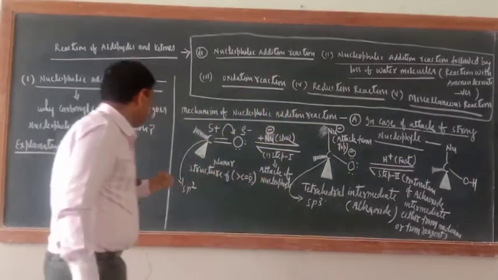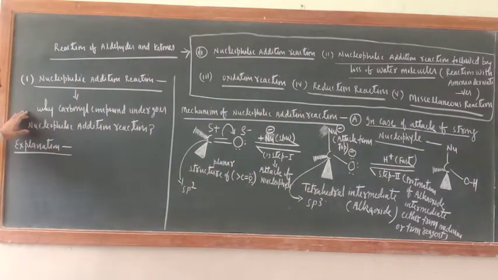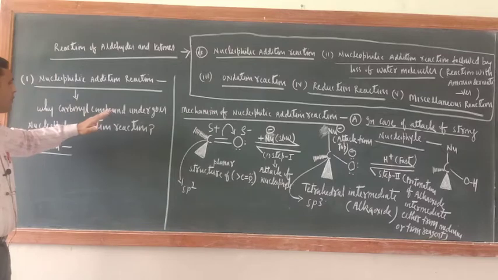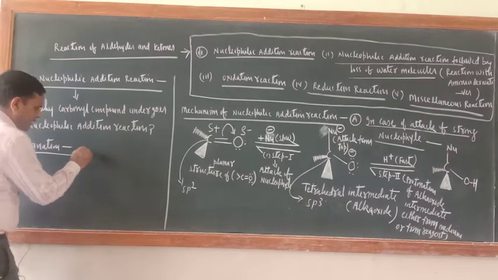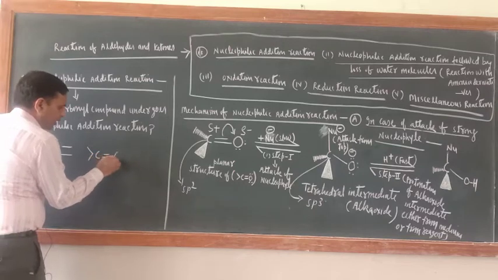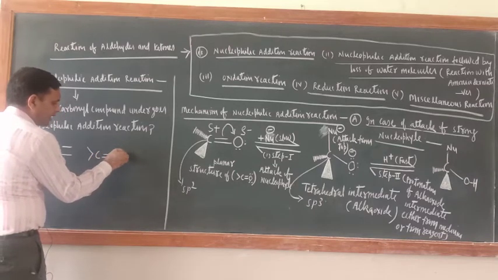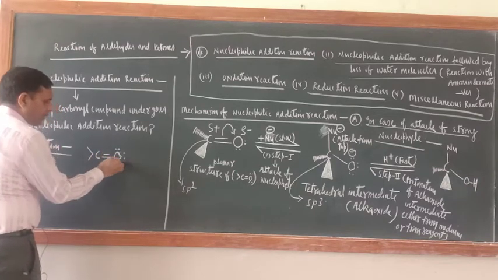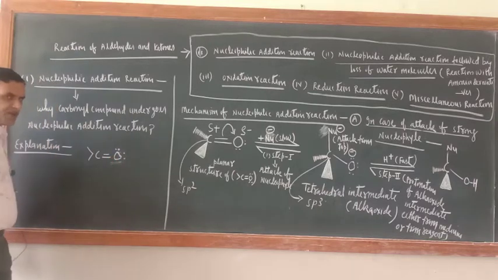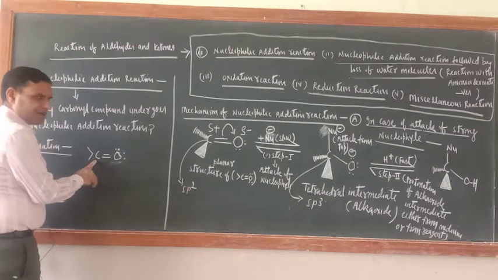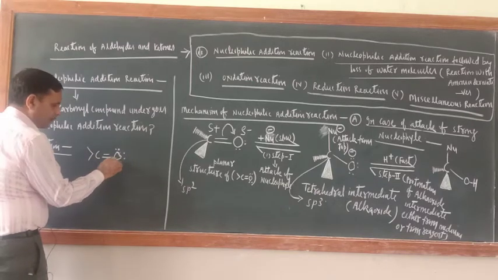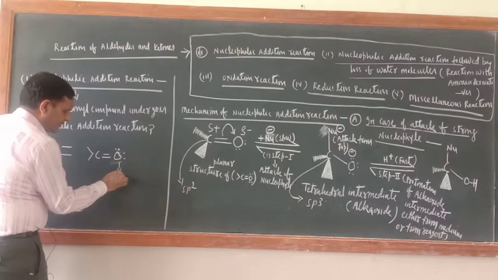So the first and foremost question arises here: why does a carbonyl compound undergo nucleophilic addition reaction? Already you know this one. Just see, C double bond O. A carbonyl compound will have a carbonyl group. Yes. Now try to understand. O is more electronegative than C. The electronegativity of oxygen is 3.5.